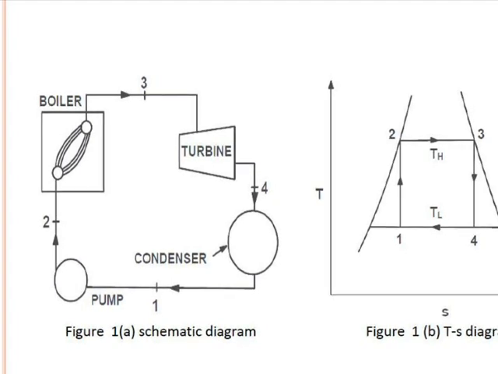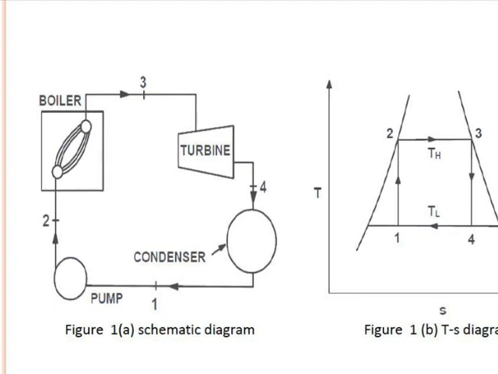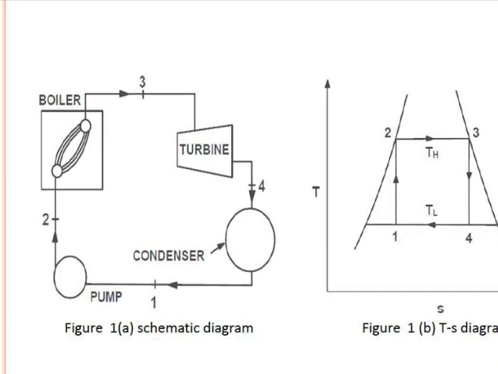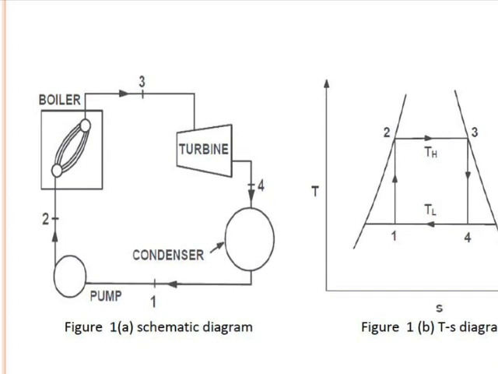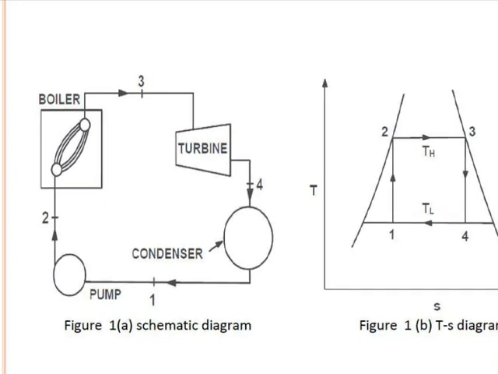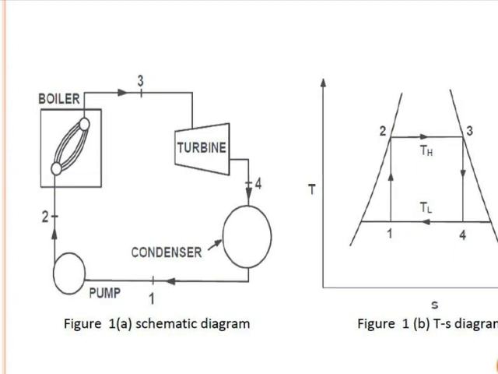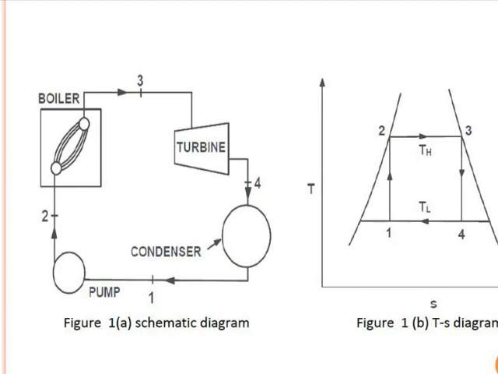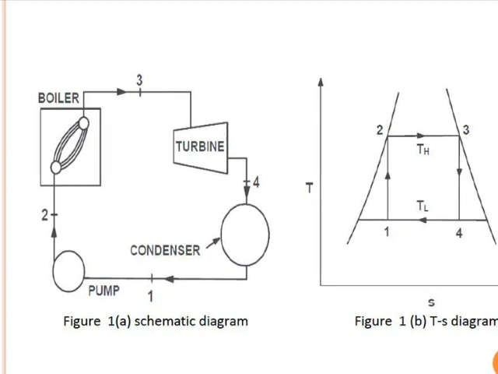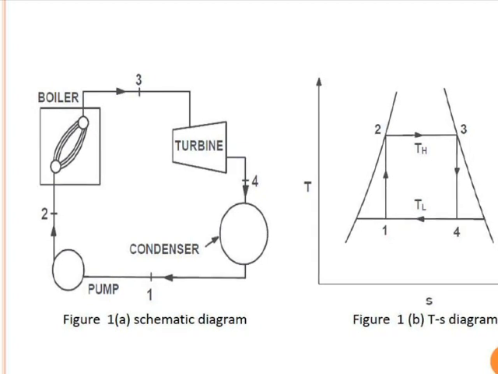The water available at state 1 is pumped by the pump and reaches state 2, from where it enters the boiler. In the condenser, heat is rejected, whereas for the pump we have to supply pump work. In general, in figure 1, in the boiler heat is supplied, whereas in the condenser heat is rejected. In the turbine work is produced, whereas in the pump we have to supply work.